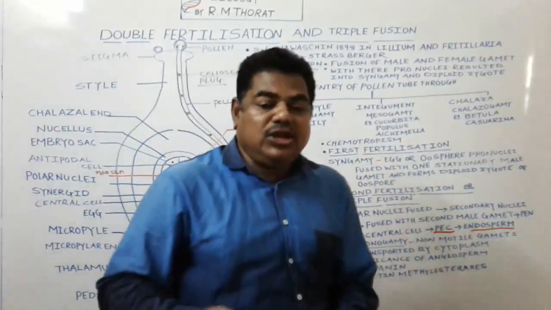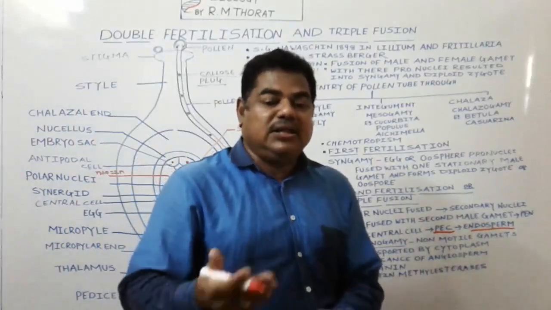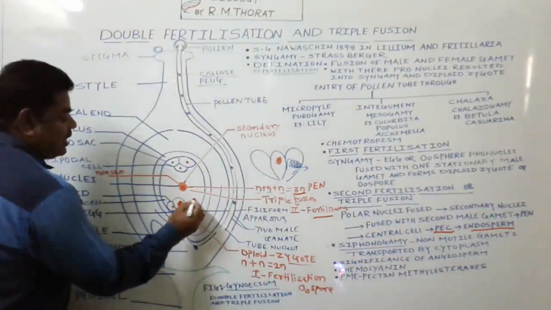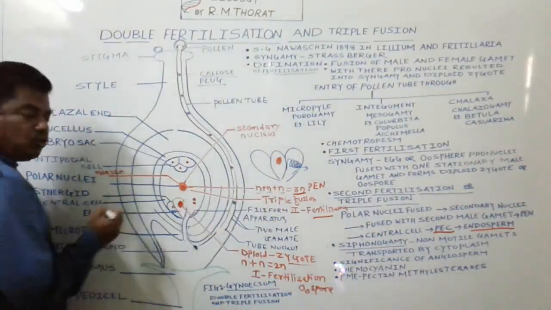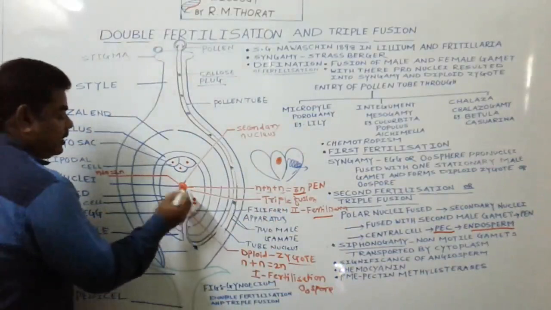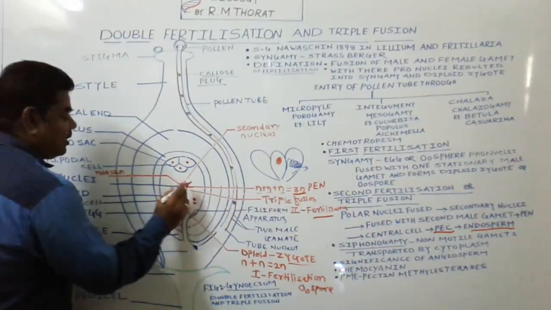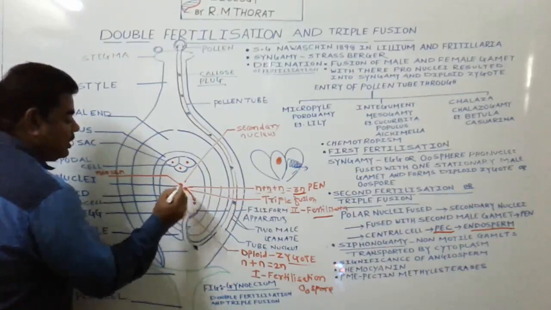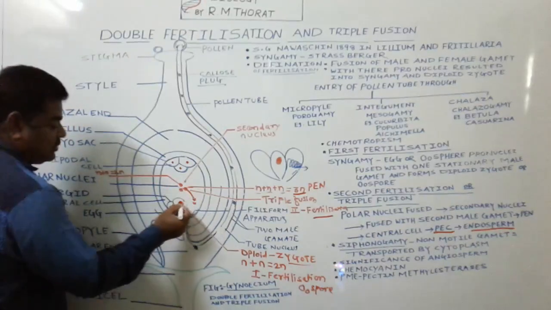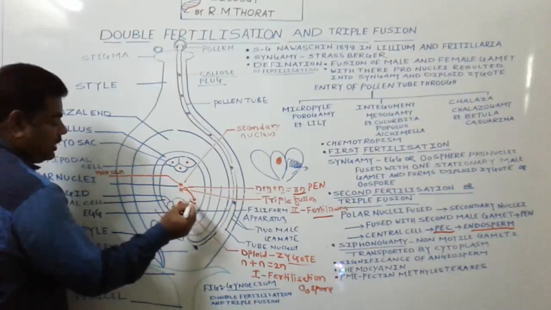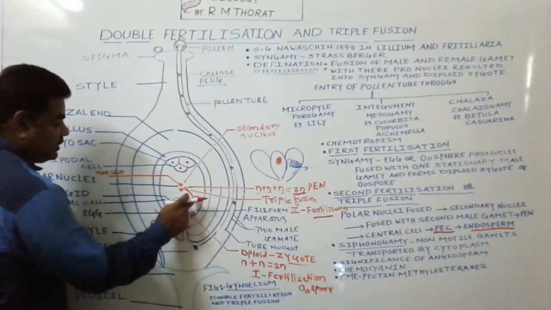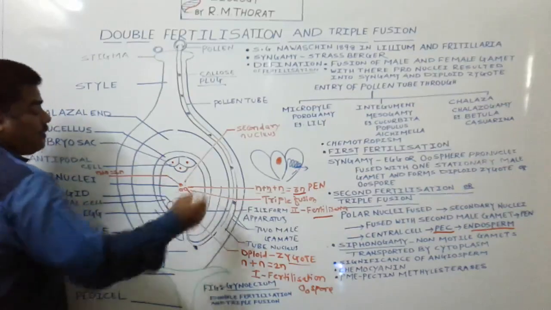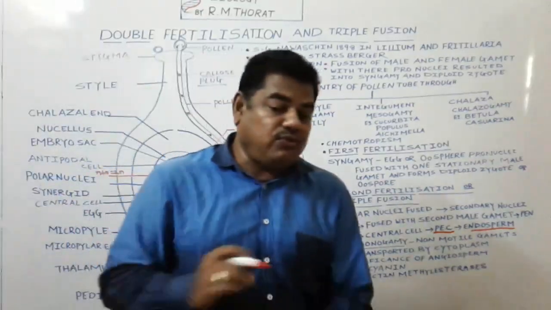Next question: how many nuclei actually take part in the process of fertilization? See here, these are the 2 male gametes, which consist of these 2 nuclei. Here 2 polar nuclei and this 1 nucleus. 1, 2, 3 nuclei, and this nucleus and this nucleus. This one with this, 1, 2, 3, 4, 5. 5 nuclei actually take part in the process of fertilization.